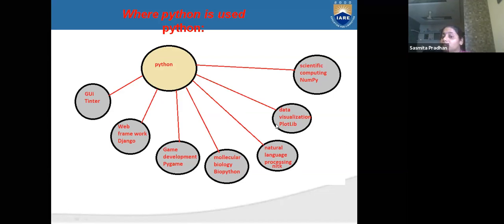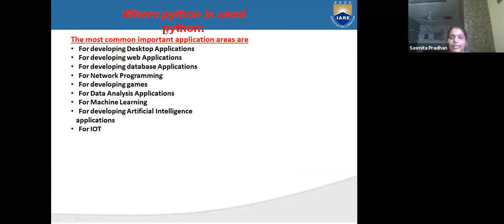Data visualization, Plotly, your maps, your graphs. For example, today what is the weather, how much percentage of sun came, how much percentage of rain came, all the percentages, all the graphs will be displayed by using data visualization, Plotly. Scientific computing, NumPy is one type of module we can use here, and you can execute your program by using Python.